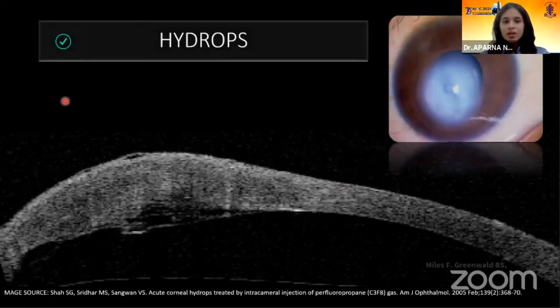This image shows acute corneal hydrops. As you can clinically correlate here, there is localized severe corneal edema with intrastromal fluid clefts. We can also see the Descemet's tear with the hanging torn edges of the Descemet's membrane.